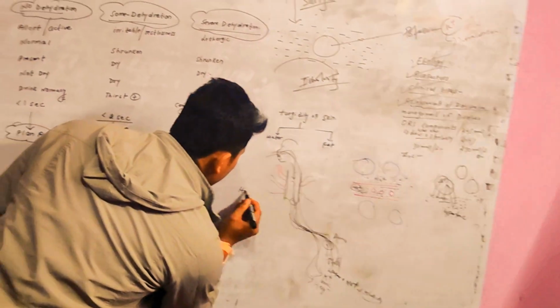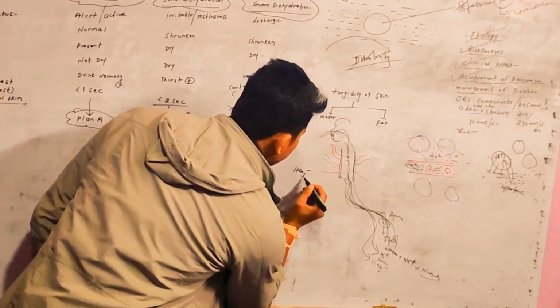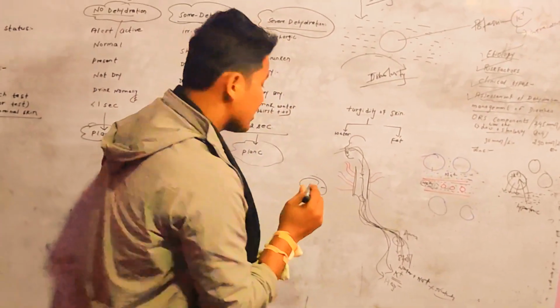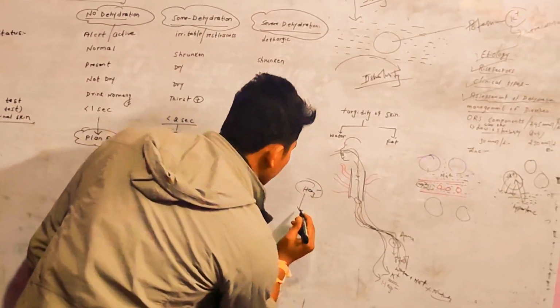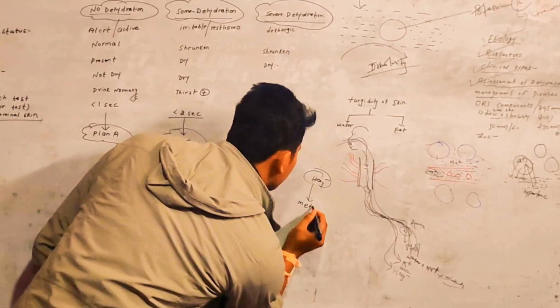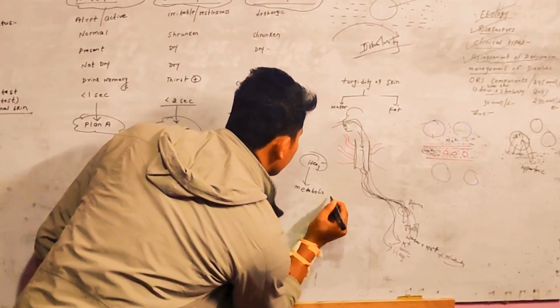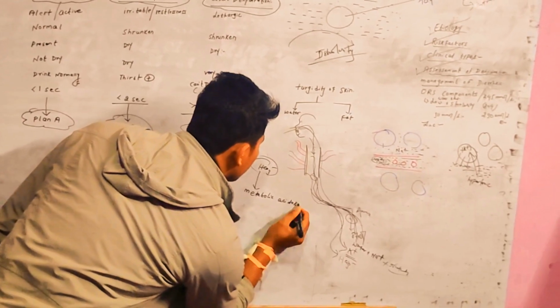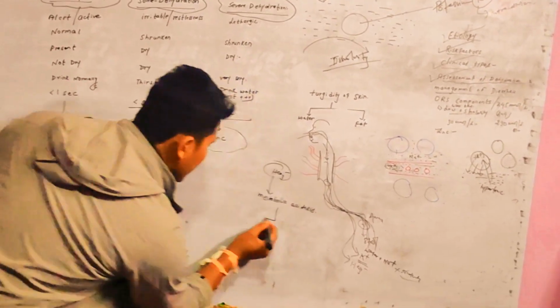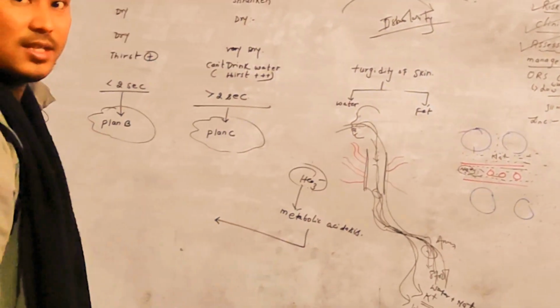As bicarbonate ion is lost from the GI tract, it leads to metabolic acidosis.